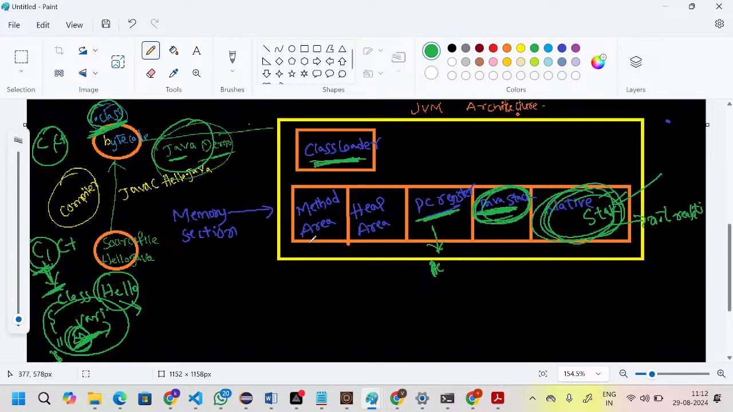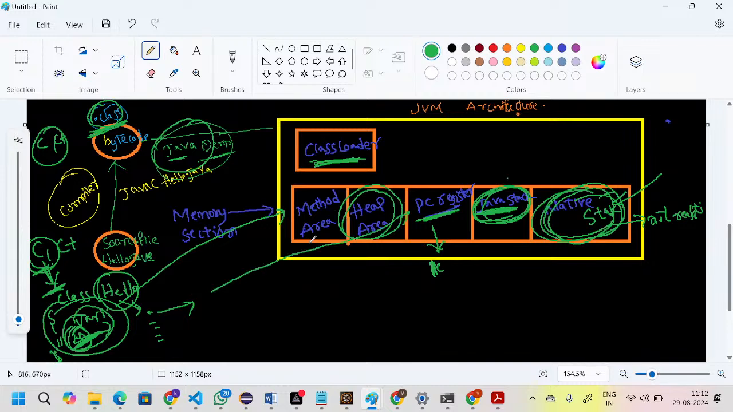Okay, after loading into the JVM, all the class code will be stored in the method area, and then if you create any objects for the class, those objects will be stored in the heap area. Every class contains a set of statements, right? The line execution information, which line is executing currently, which line will be executed next. So these line execution information will be available in the PC register.